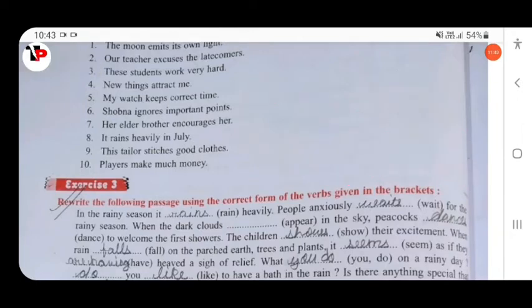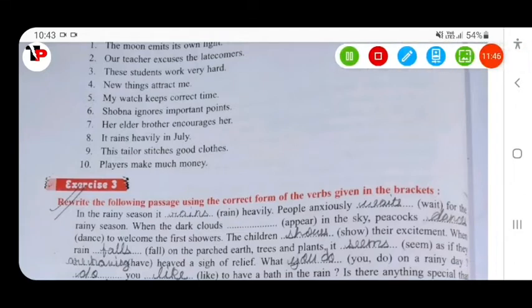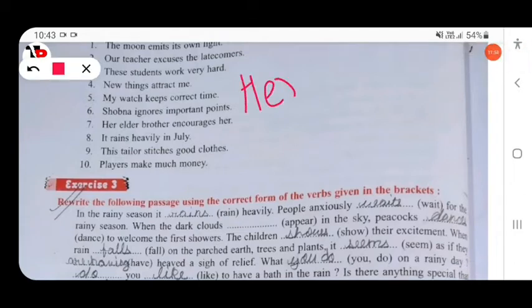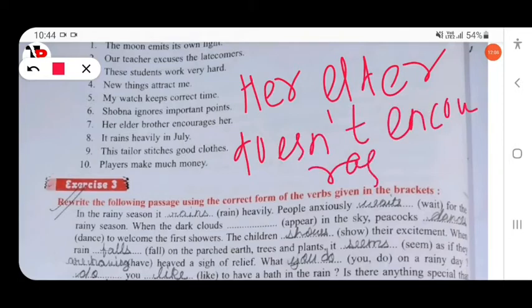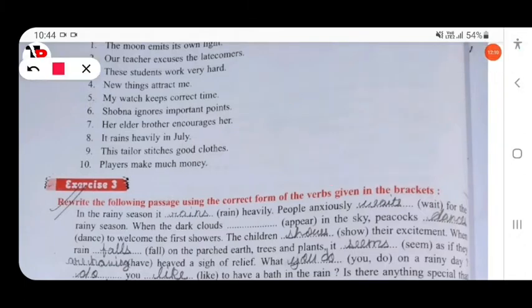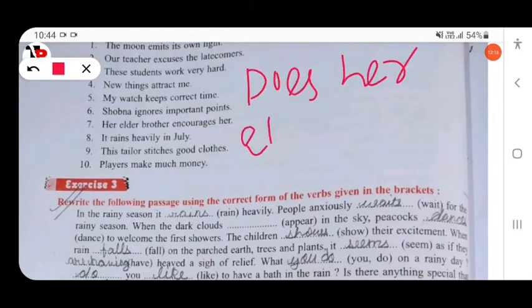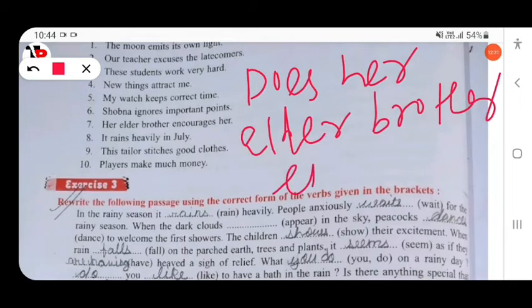Then next, her elder brother encourages her. The negative will be: her elder brother, third person singular, does not encourage, not encourages, her. Then next, yes/no: does her elder brother encourage her? Encourage her, question mark.